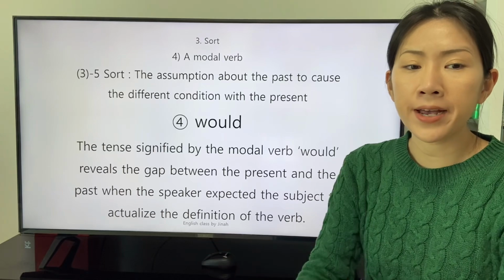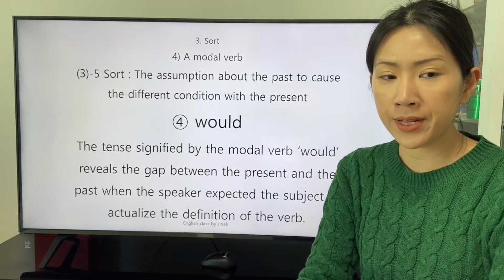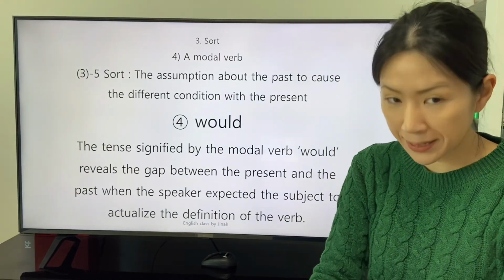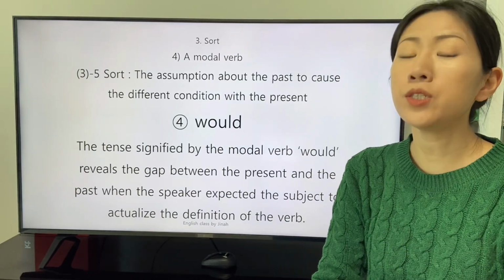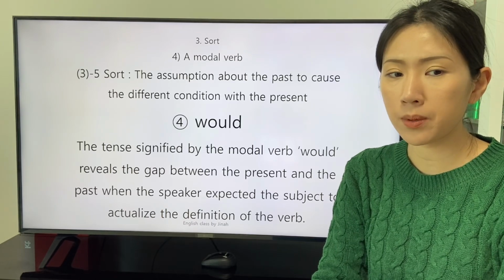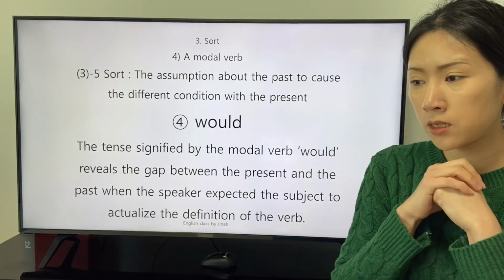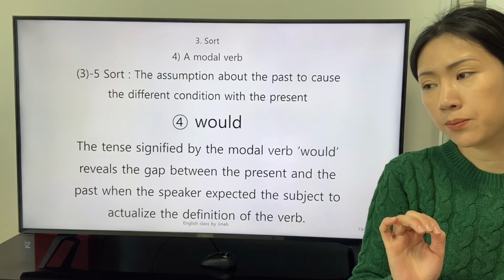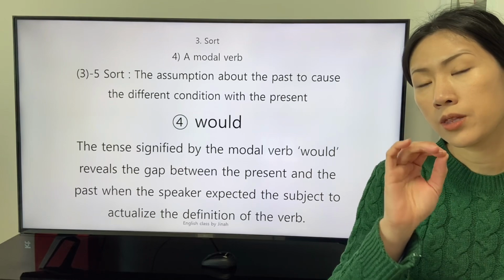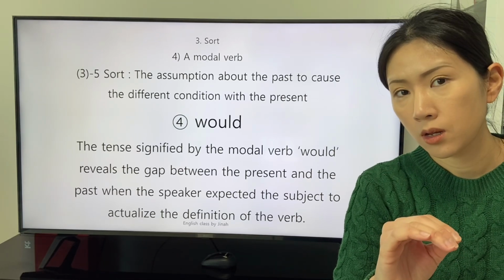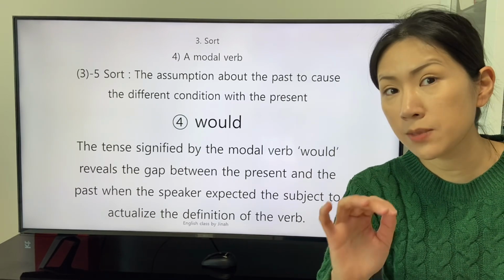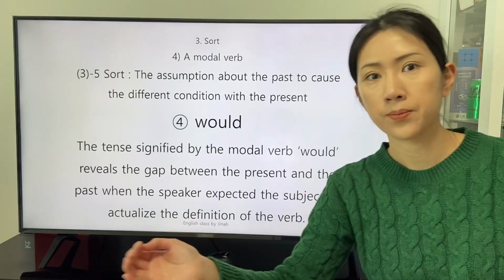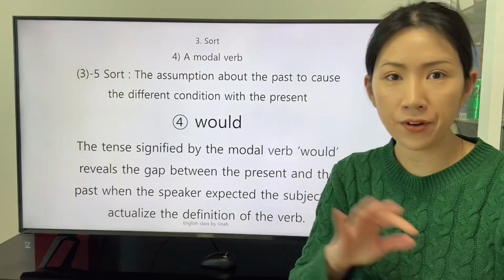The tense signified by the modal verb would reveals the gap between the present and the past when the speaker expected the subject to actualize the definition of the verb. The past when the speaker expected the actualization, and the assumed point in time when the expectation in the past is actualized are different.